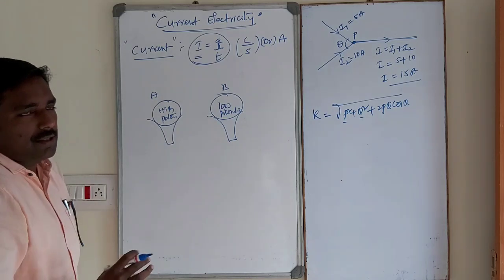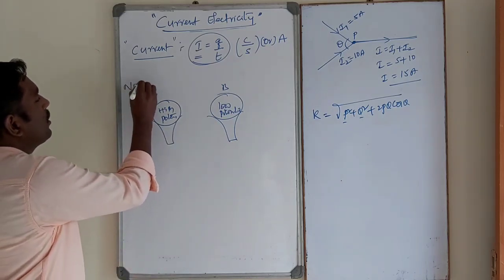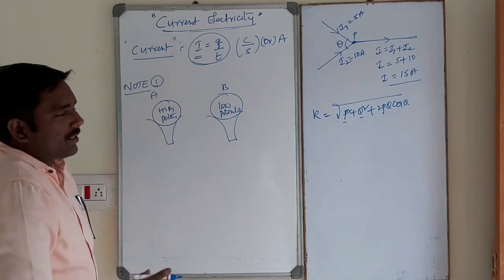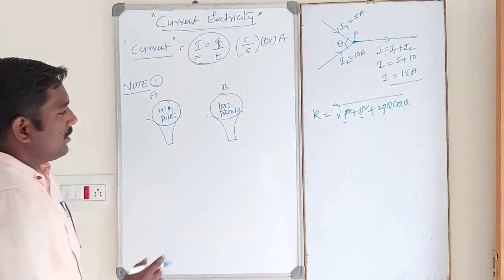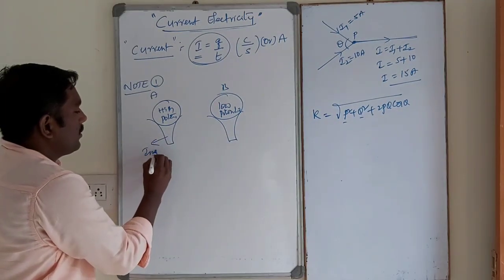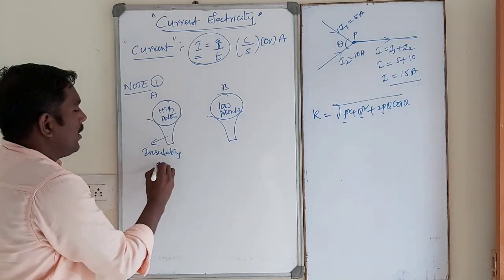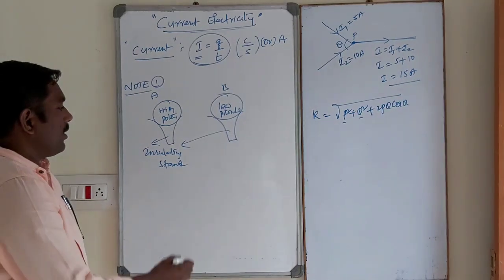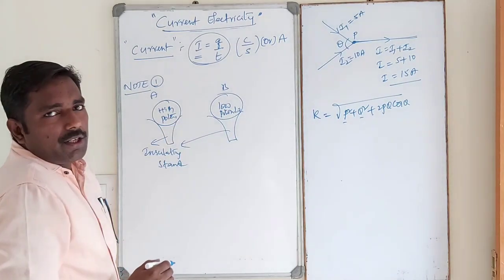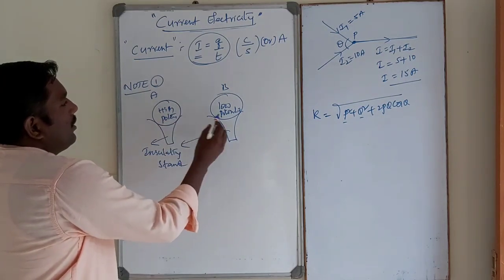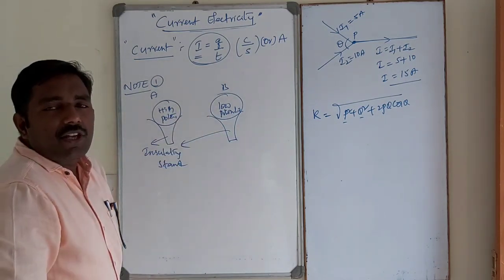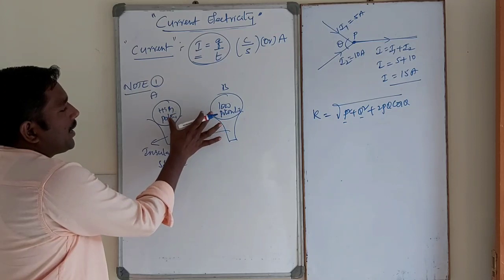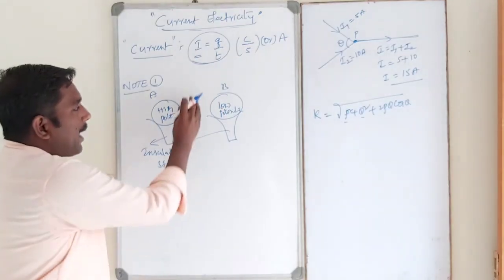Let us consider a simple small note like this. Two spherical conductors are mounted on two insulating stands. These are the insulating stands. This is also an insulating stand. These two spherical conductors are charged to two different potentials, and they are kept near each other, but some gap is there.